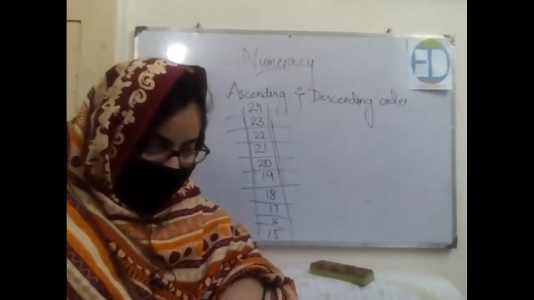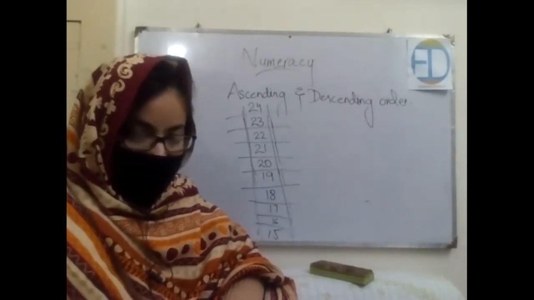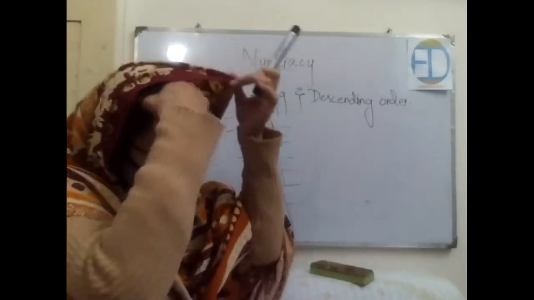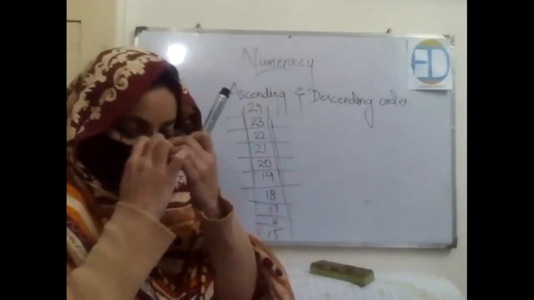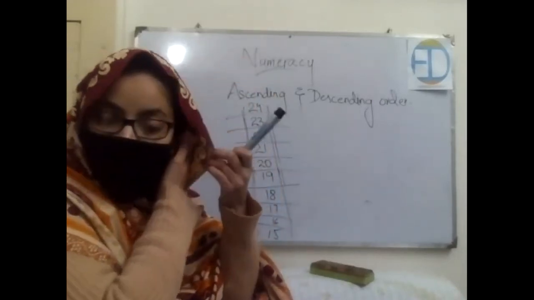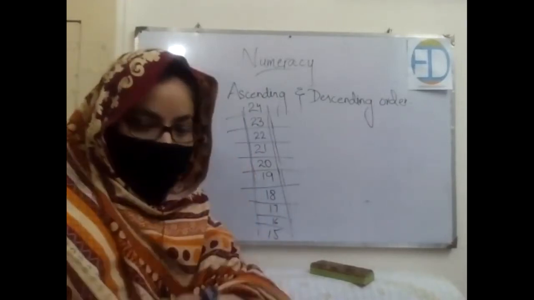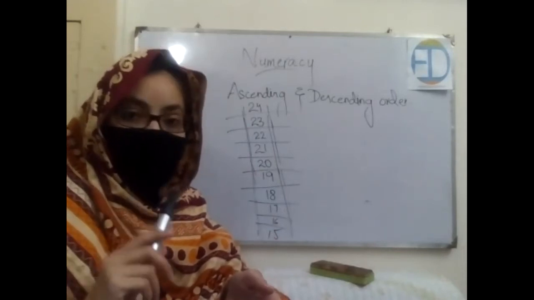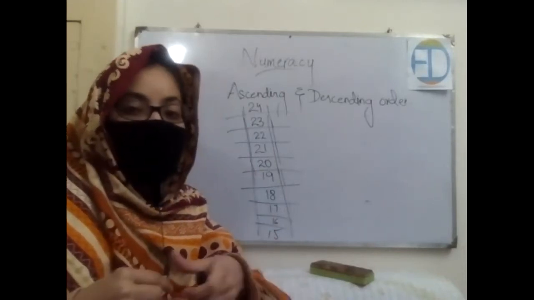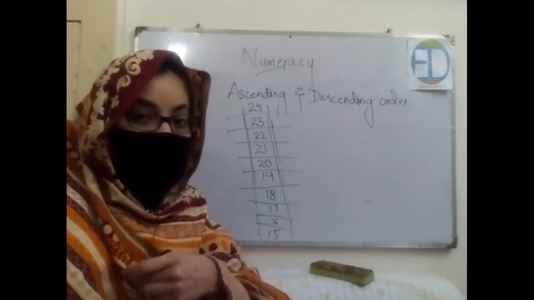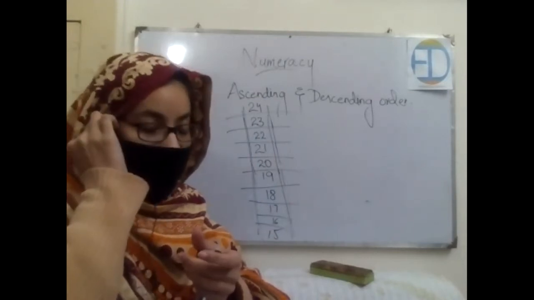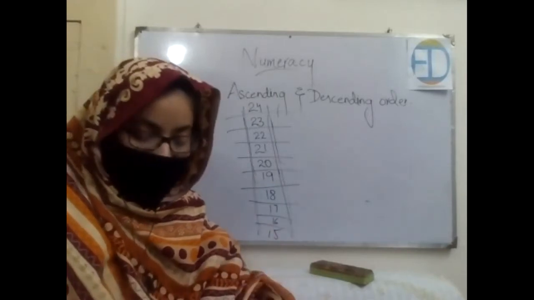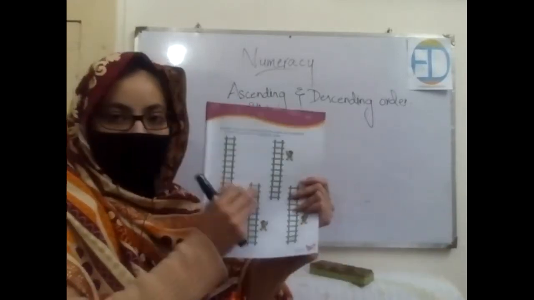Okay, then 30, then 29. What comes before 29? It's 28, then 27, 26. Okay, so we have to move till 26. So we will stop there at 26.